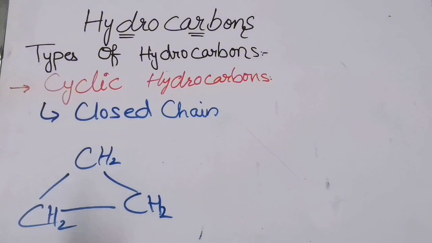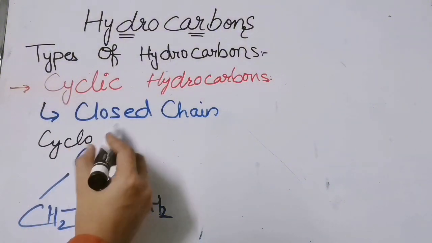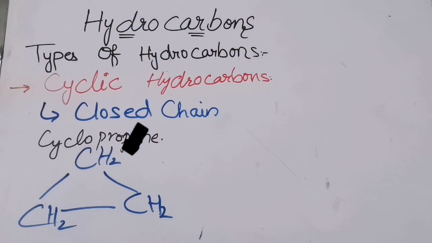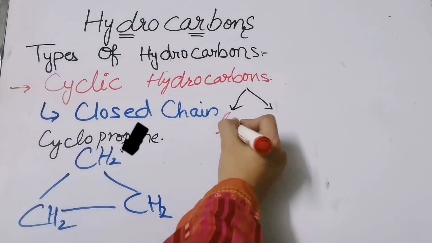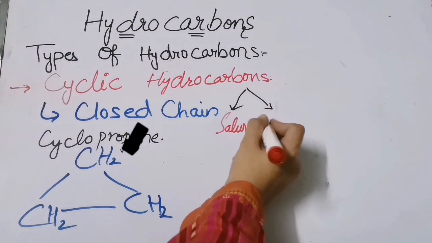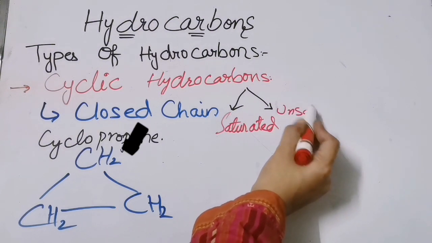This is cyclopropene. But as we have studied the saturation and unsaturation in aliphatic hydrocarbons, the same will be the case for the cyclic hydrocarbons. They can be saturated or unsaturated.